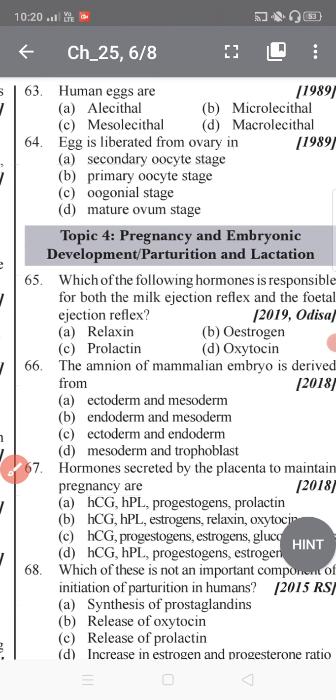Students, always remember one thing: if you want to become a NEET topper, you have to take help from a topper. So that was the thing. Let's stop this lecture here.